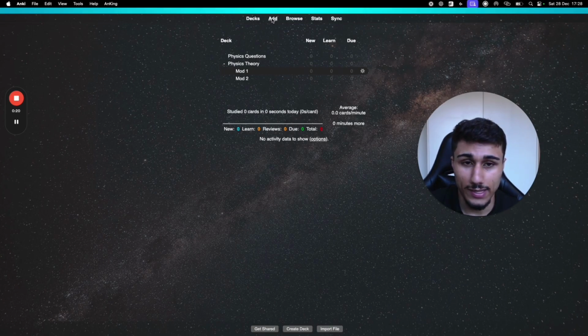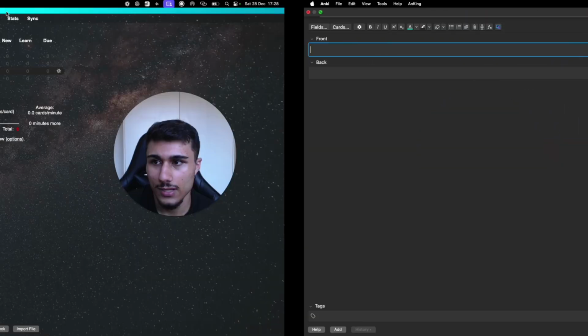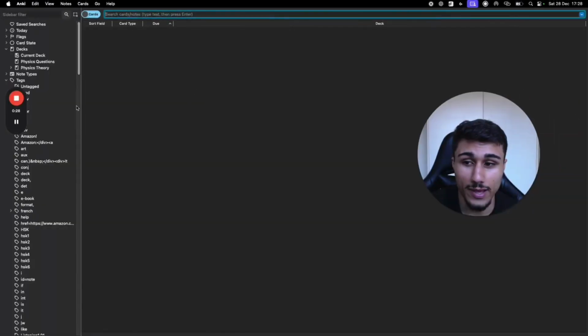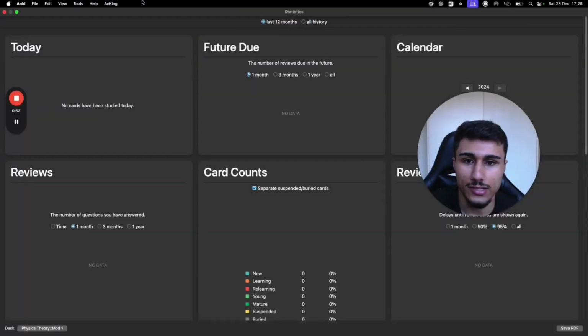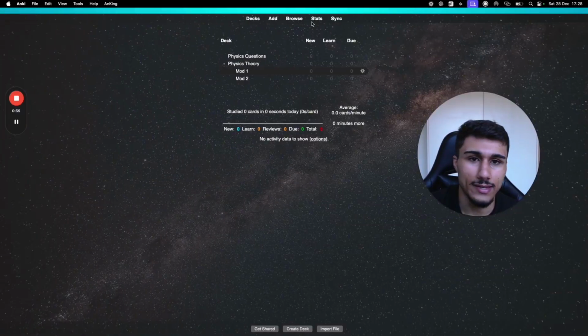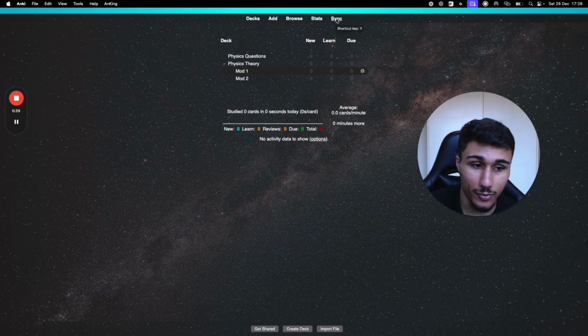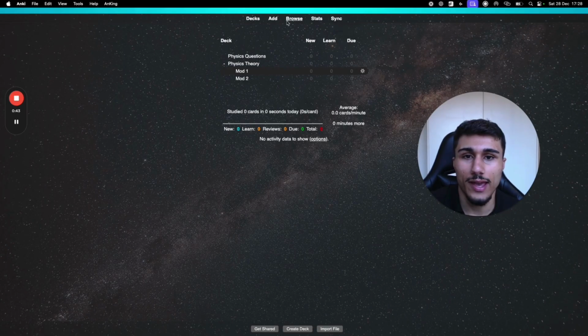So let's click up here on Add. Just let me tell you what these things do. This will get you back to this screen. Add is going to add cards. You press Browse, and that's where you're going to be able to edit cards. I'll show you that in a sec. Stats is just going to show you random stats. You don't really need that. And Sync is going to help you sync it so that if you want to save your cards or also have them on your phone as well.